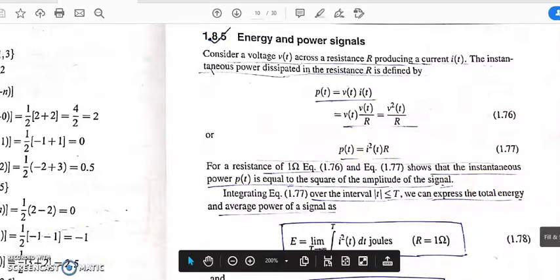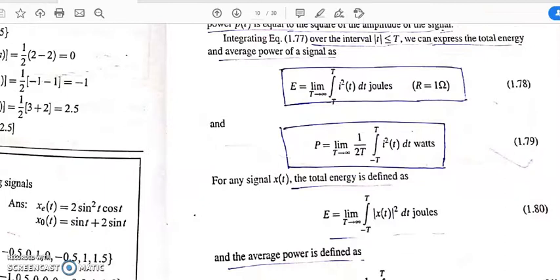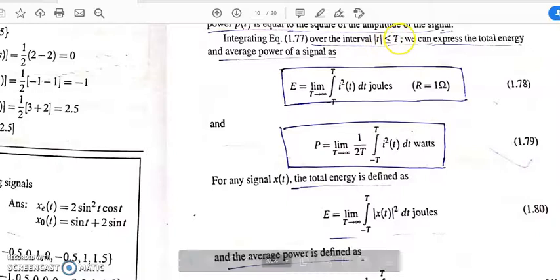So we know here, energy may be written as, if we take the time interval as capital T, then you can write energy equals limit T tends to infinity, integral from minus T to T of i square t dt joule. If we take the resistance as 1 ohm, in a similar way you can find the power, which is limit T tends to infinity 1 by 2T integral from minus T to T of i square t dt.